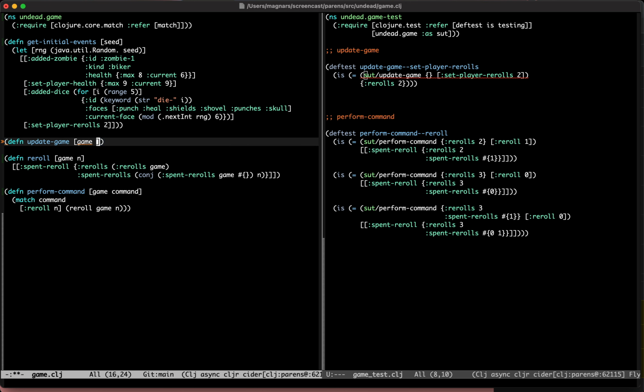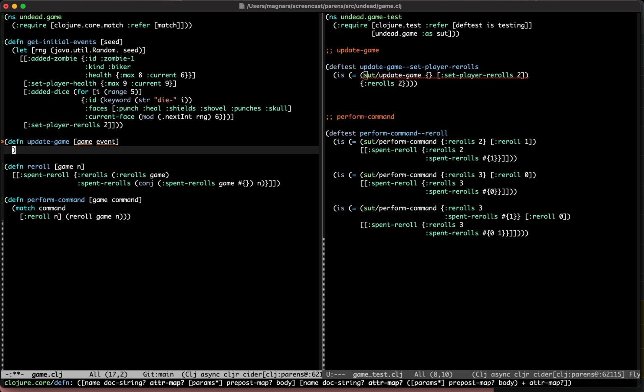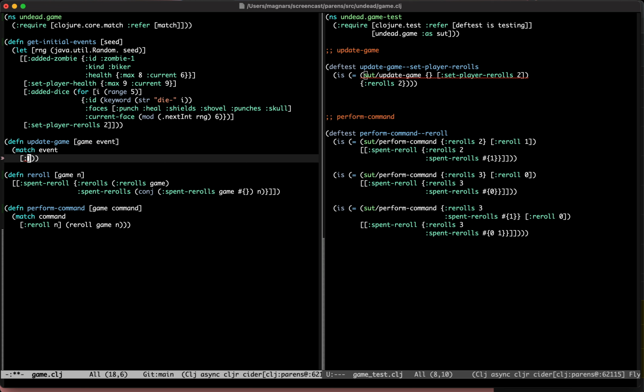I'm sorry. It should be alphabetized. It should be in like call order. Yeah. So, and here we have one event. Yeah, one single event. And I can see another match in my future event, and then we'll say set player rerolls. It also takes an N.